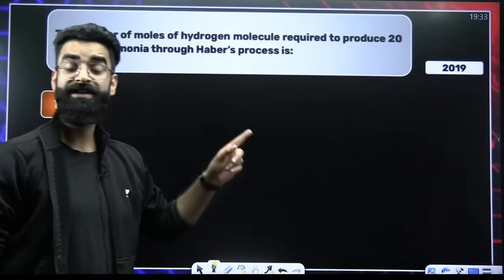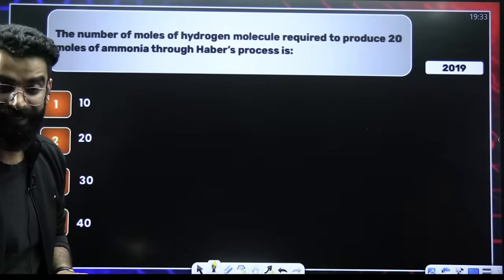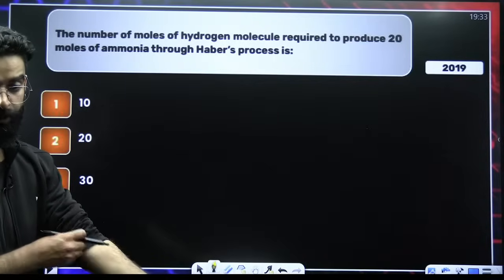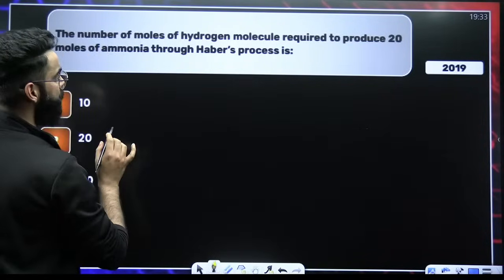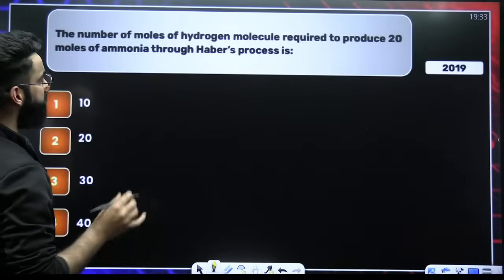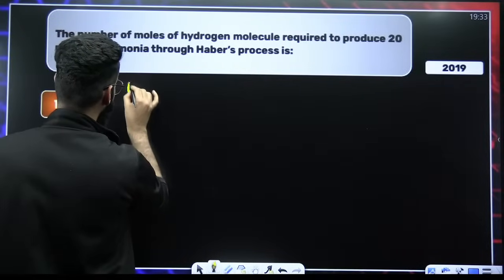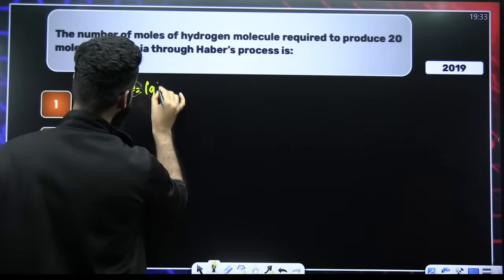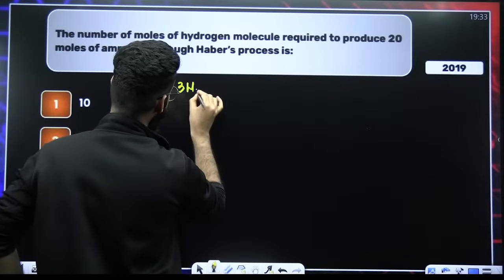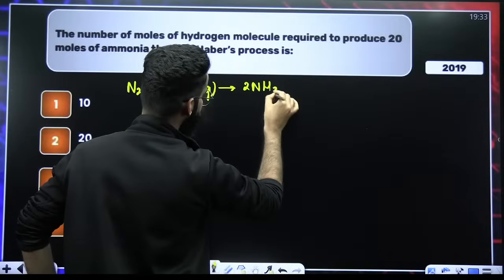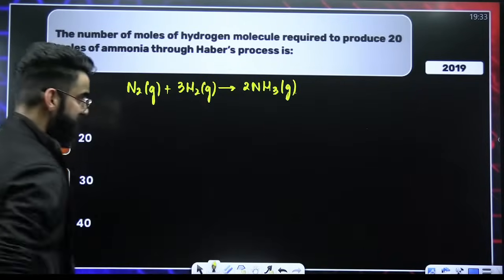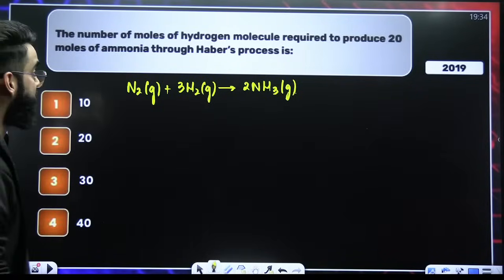One more question, which was asked in 2019 from the same chapter. The number of moles of hydrogen molecules required to produce 20 moles of ammonia. So, for the formation of ammonia, this has to be the reaction: N2 gas plus 3 times H2 gas gives 2 times NH3 gas. This is my reaction, people. Right?